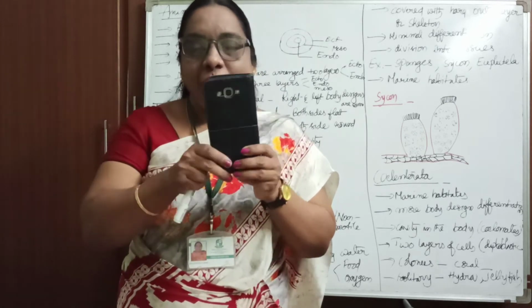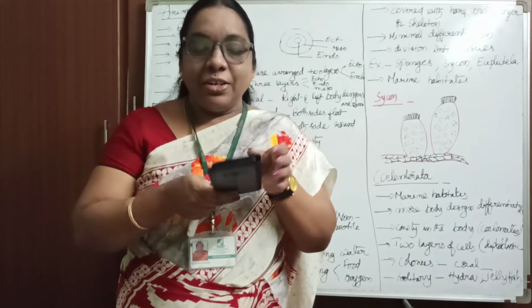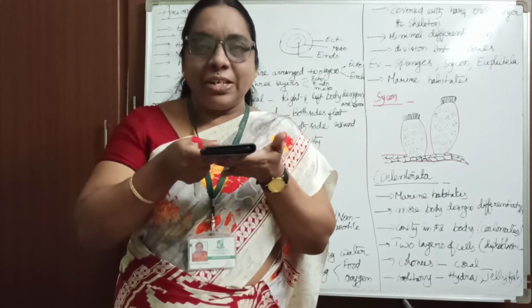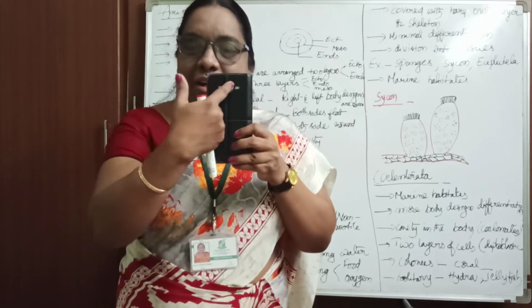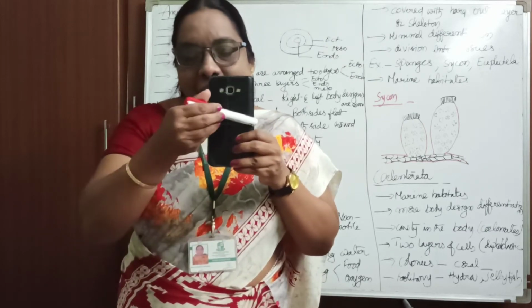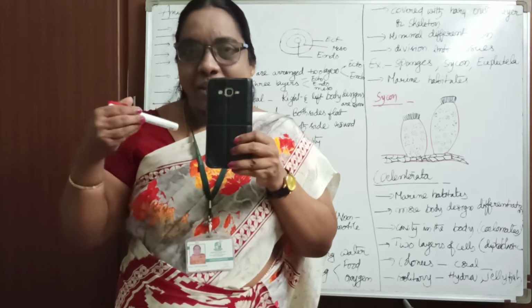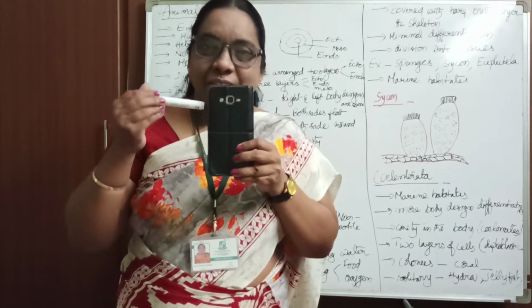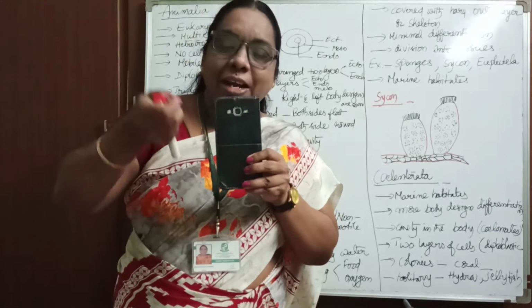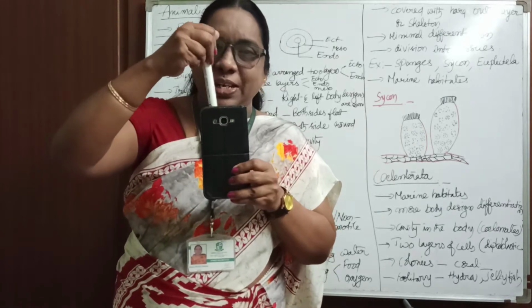These are called lateral sides. Okay, this is dorsal, ventral, lateral. And if you cut this organism in this way, horizontal or transverse, cutting the entire organ like this, we can say the transverse section.